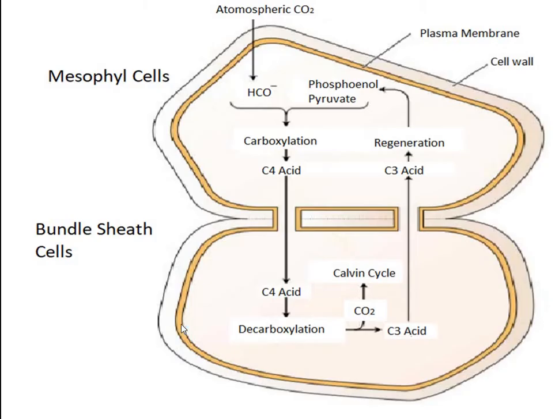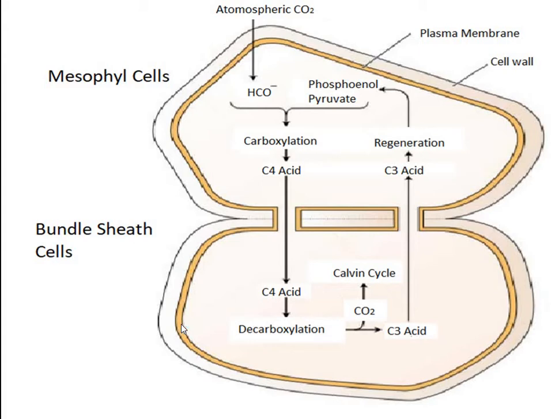So the basic C4 cycle consists of 4 stages. First is fixation of CO2 by the carboxylation of phosphoenolpyruvate in the mesophyll cells to form a C4 acid, malate and/or aspartate. Second, transport of the C4 acid to the bundle sheath cells. Third, decarboxylation of the C4 acids within the bundle sheath cells and generation of CO2, which is then reduced to carbohydrate via the Calvin cycle.